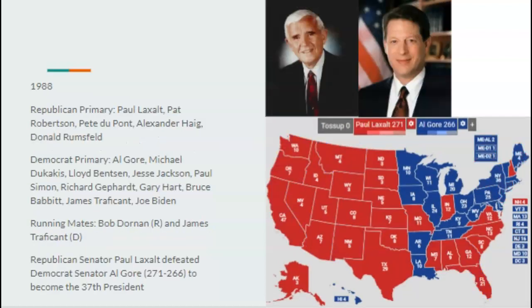Now we go on to the 1988 election, a kind of strange election. The Republicans nominate the Nevada Senator Paul Laxalt, while the Democrats nominate Tennessee Senator Al Gore, and Laxalt would pretty much beat Al Gore. It'd be like a 2000 election scenario. It'd be super close, and really Laxalt only wins because of party fatigue coming from the Democrats.